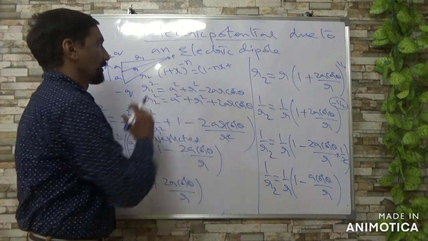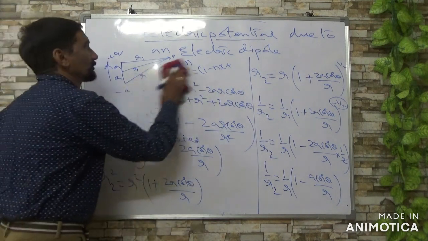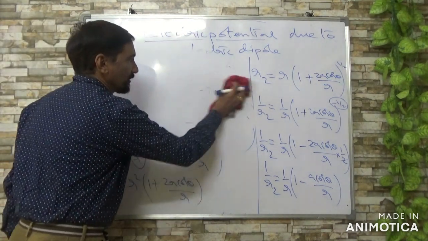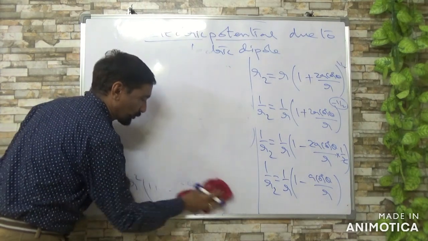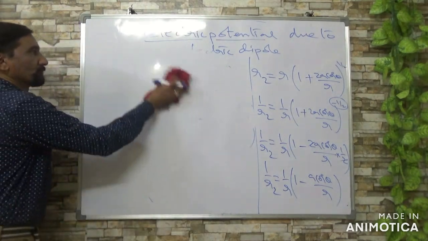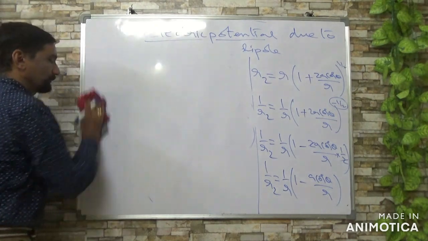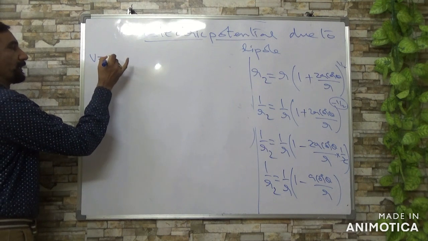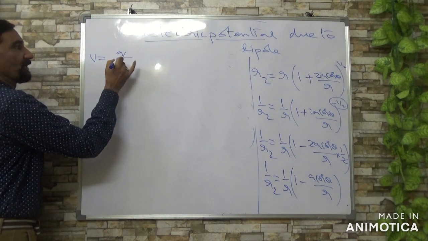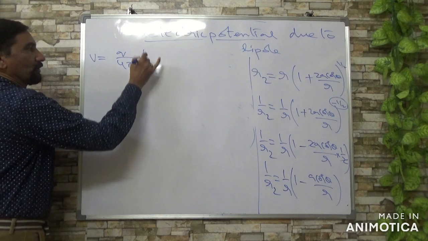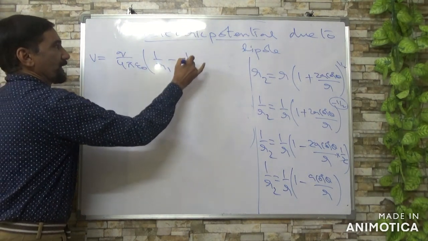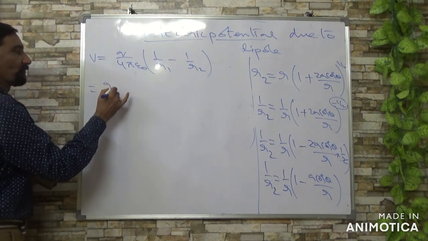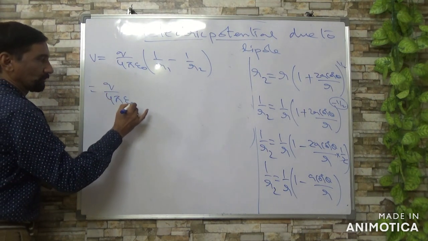Now you can substitute. You know the potential at a point is Q by 4 pi epsilon naught of 1 by R1 minus 1 by R2. So Q by 4 pi epsilon naught is common.